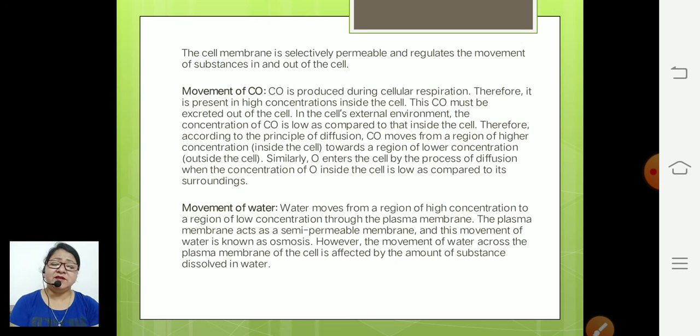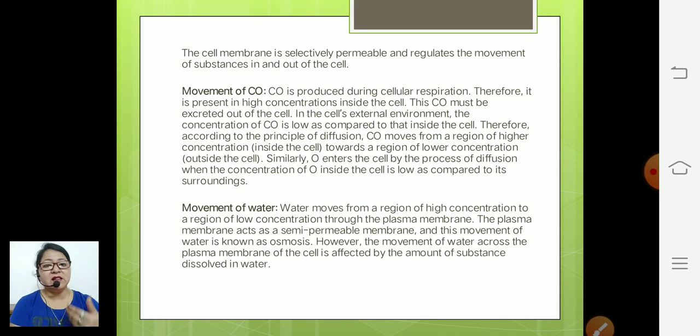Now, we will study the plasma membrane in detail. If we are talking about it being a semi-permeable membrane, then where does it work very precisely and effectively? Number one, I will take the example of our lung alveoli. Okay, you know that gaseous exchange takes place through the lungs, and not only the lungs, but all cells have a plasma membrane, which is a selectively permeable membrane.